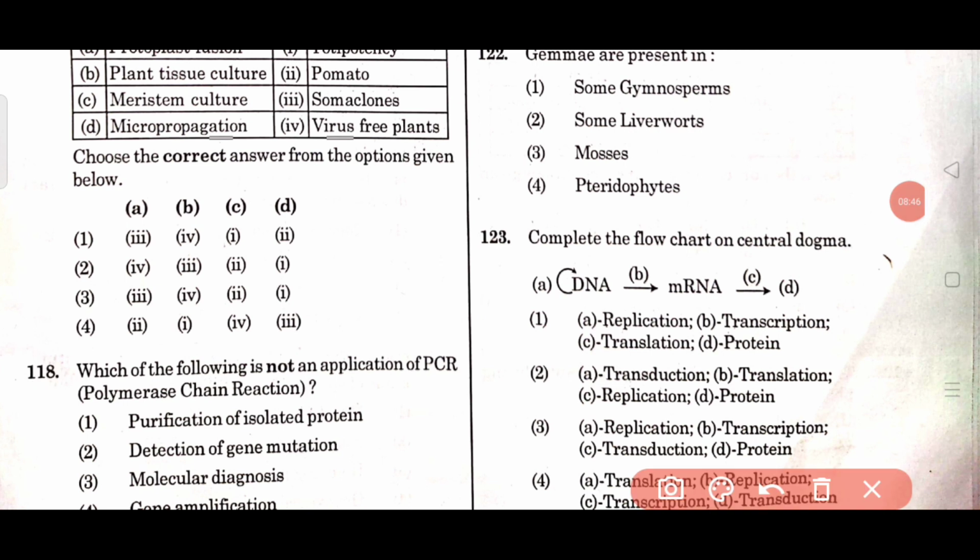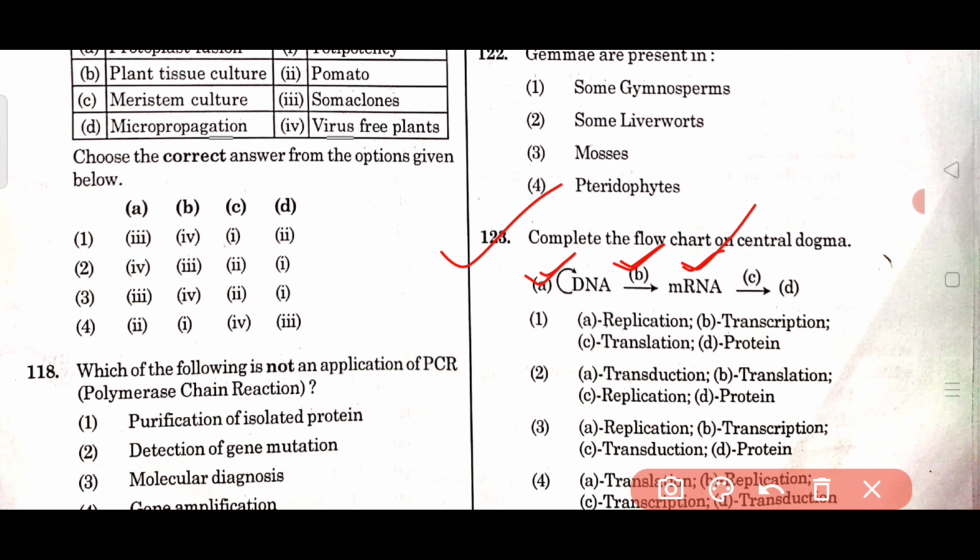Then question number 123. Complete the flow chart on the central dogma. So the DNA by the process of replication forms its own copy. So the first A has the right answer, replication. Then the DNA forms mRNA by the process of transcription. So for option B, transcription is right.